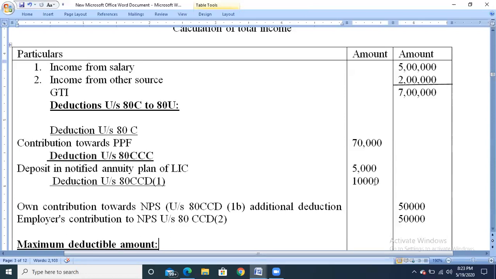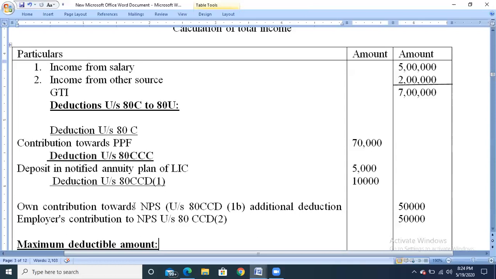So first we need to take the additional deduction under section 80CCD subsection 1B. Maximum we can claim is 50,000, because he has contributed 60,000, and up to 50,000 we can claim the deduction. So the balance amount is 10,000, and that 10,000 will be claimed under section 80CCD 1.